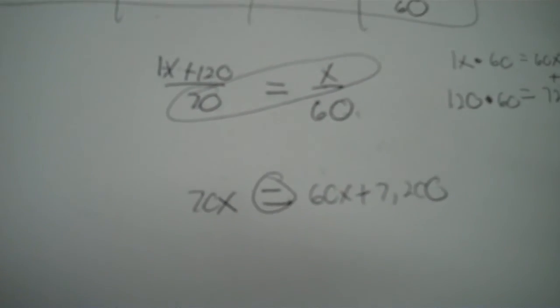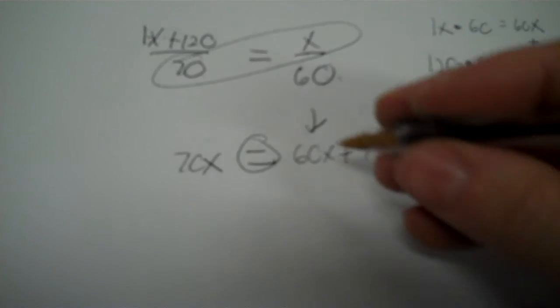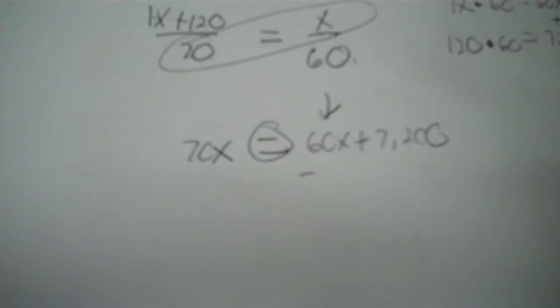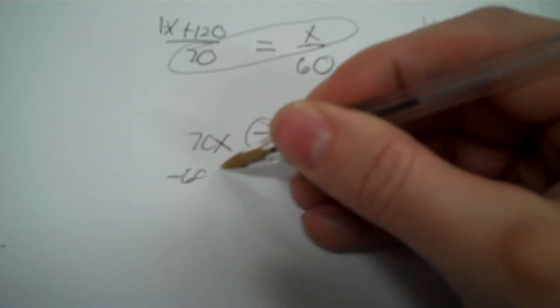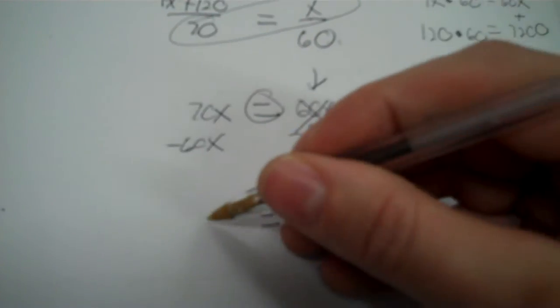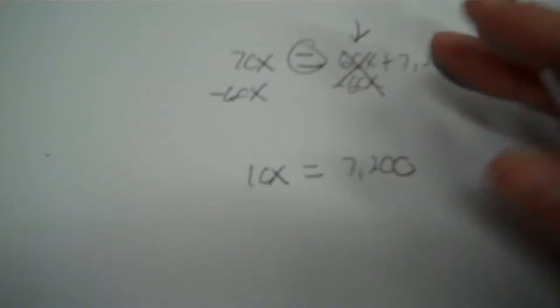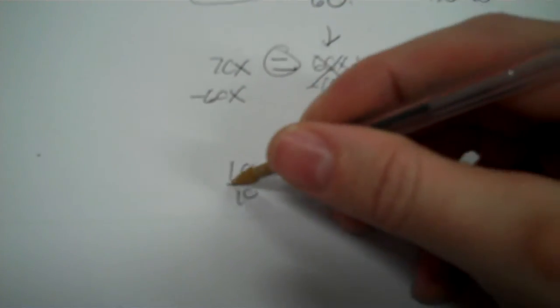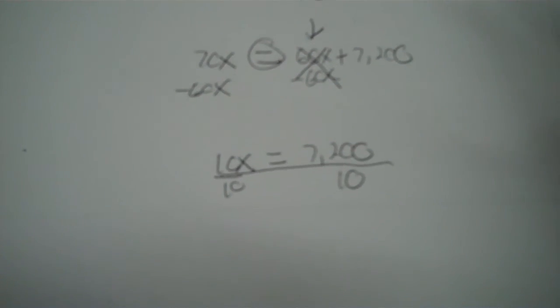So here's my equals. We got x's on opposite sides, so get rid of the smaller one. You get rid of it through adding and subtracting. So you would subtract 60x, so it would go away. And I have 10x over there, and over here I have 7,200. So now I divide by 10. 7,200 divided by 10 is 720.